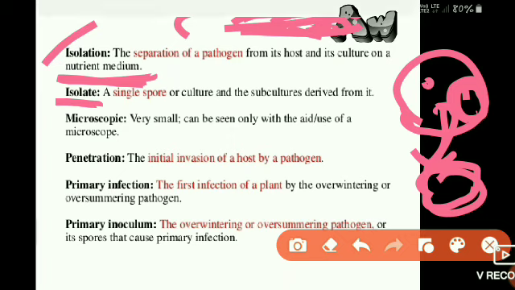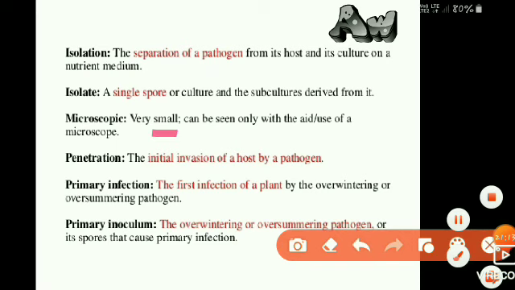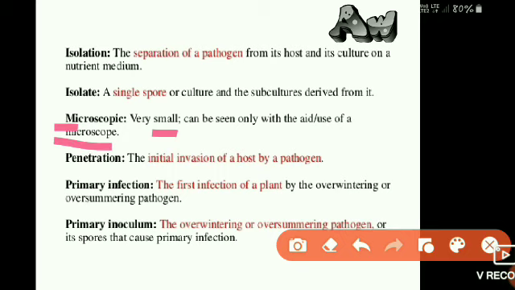Then the next term is microscopic. Microscopic means very small; micro means small, and it can be seen only with the aid or use of a microscope. It can't be seen by our naked eyes. Such kinds of organisms are called microscopic.